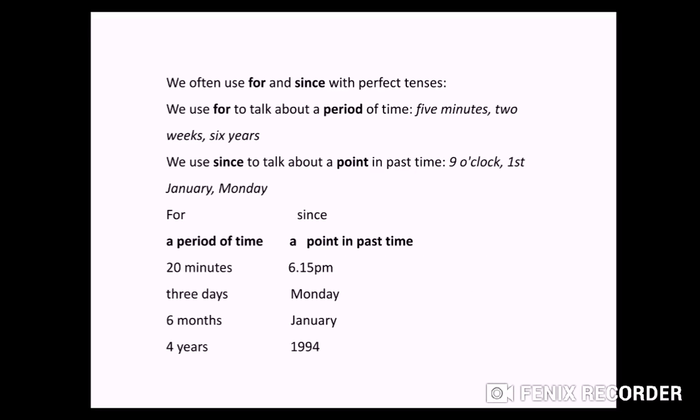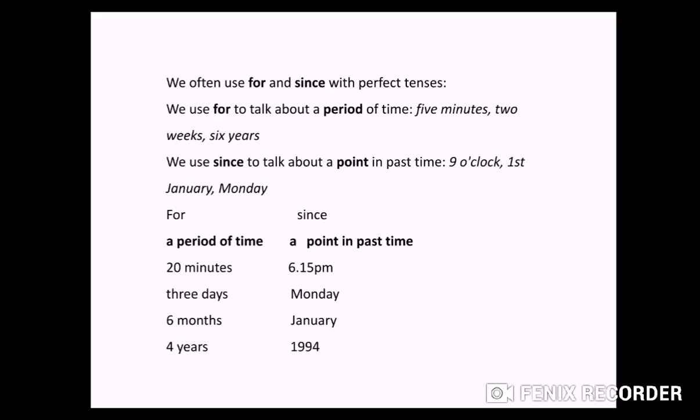Now let's see where we use for and where we use since. We use for to talk about a period of time. If we say 5 minutes, 2 weeks, 6 years, it shows that we are talking about a period of time. And if we say since, we talk about a point in past time like 9 o'clock, 1st January, Monday. I have given some examples here. For is a period of time and since denotes a point in past time.